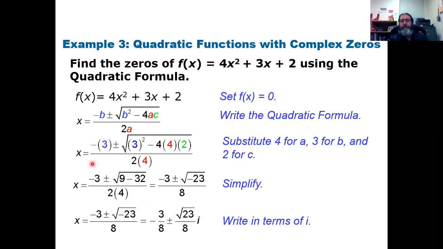But because this one has a positive A value, we know it is opening up, so it has been shifted up and doesn't cross the x-axis at all, but the roots are imaginary. So the quadratic formula will find real roots. It will also find imaginary or complex roots.